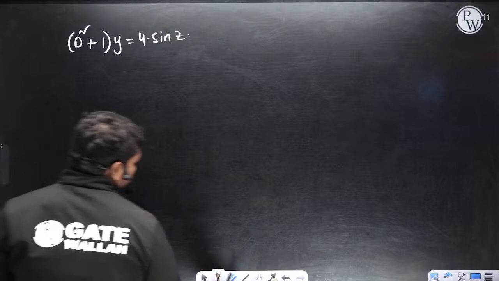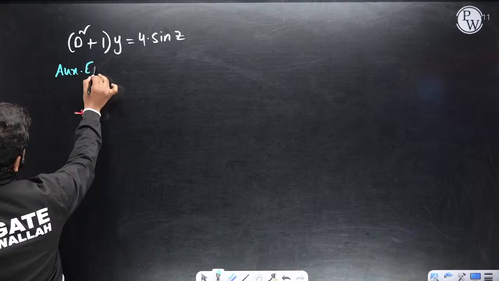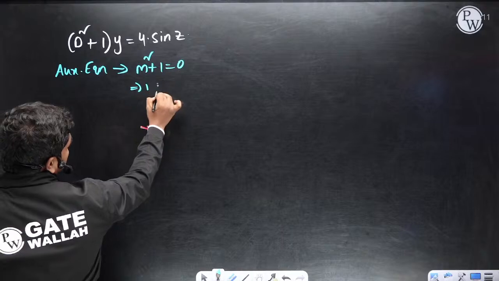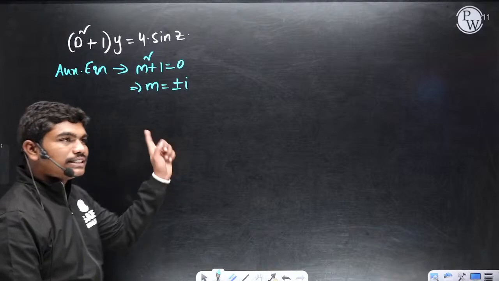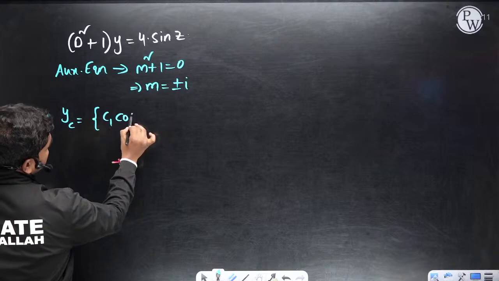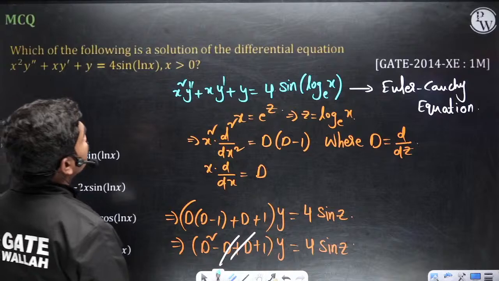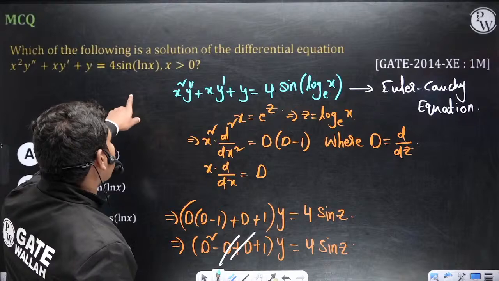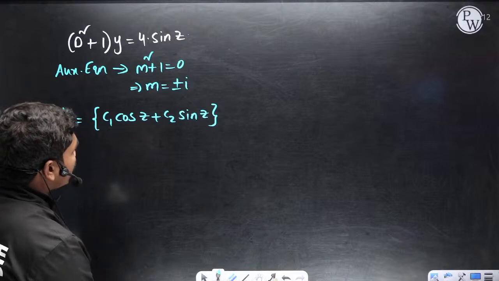So we have to calculate two things, complementary function and particular integral. First of all, what is the auxiliary equation? D square plus 1 is equal to 0, so m square plus 1 is equal to 0. So m is equal to plus or minus i. This implies your complementary function, with alpha 0 and plus or minus i, is e power alpha z, which is 1, into c1 cos z plus c2 sin z. Boundary conditions were given or not? Okay, boundary conditions are also not given. So I think something is missing here, because some boundary condition should be there to calculate these values. Or else they are asking you only the particular integral. One of these things should happen. Fine. So c1 cos z plus c2 sin z.